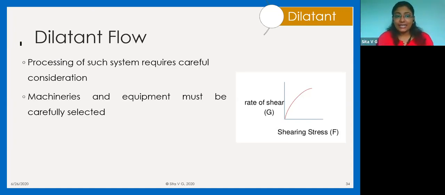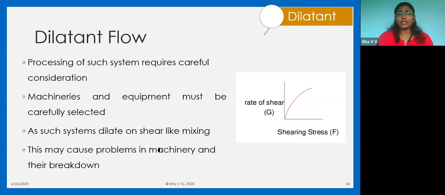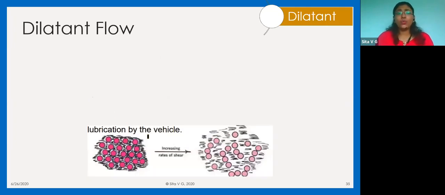That is why for dilatant systems, your machinery and equipment have to be carefully selected to avoid breakdown. Now, why do this dilatant flow? What is the reason for this dilatant flow? What is the reason for shear thickening?